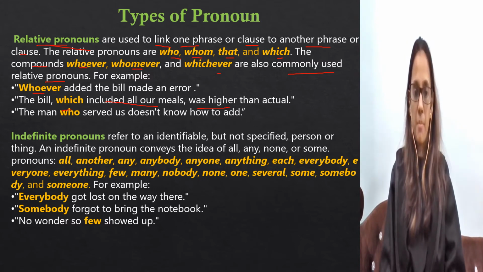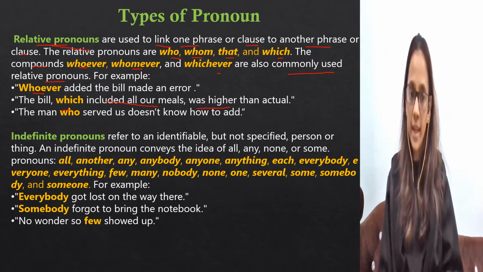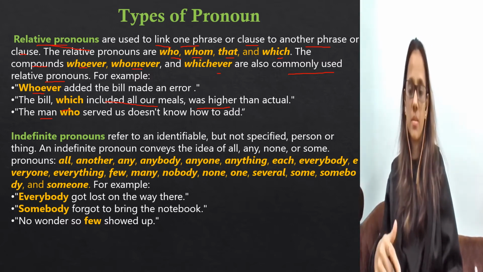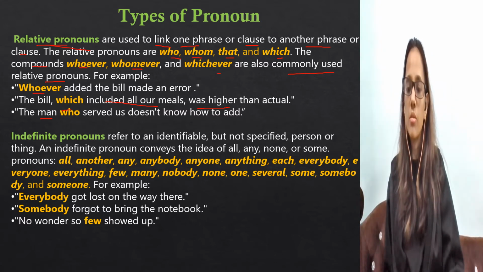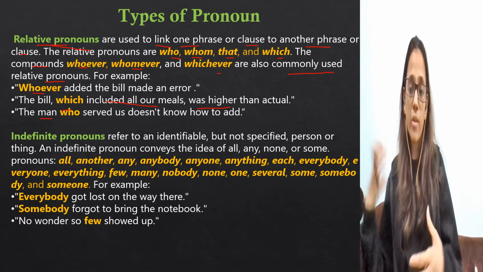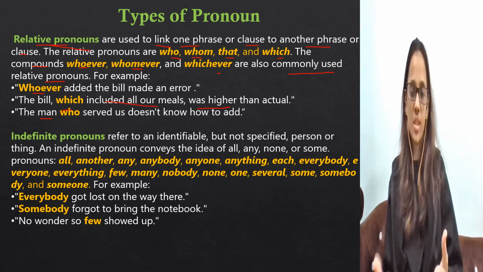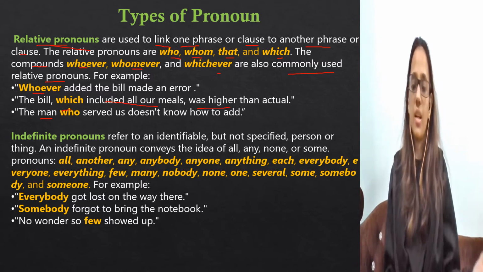Okay, the man who, again relative, right? We are telling about that man. For example, the waiter who served. At times we say that the waiter who served doesn't know how to serve. At times we have such a kind of thinking, right? We don't understand that they might be busy, but we have such thinking when we are quite hungry, we are starving and we are unable to wait.